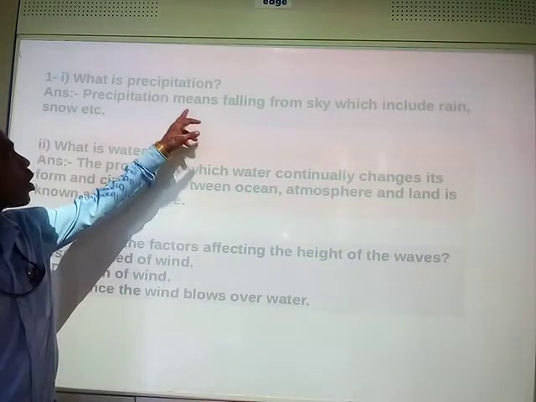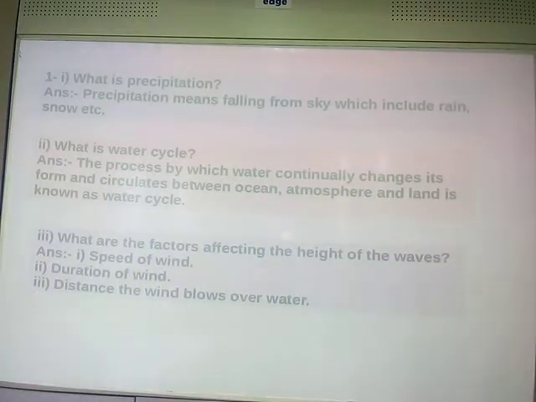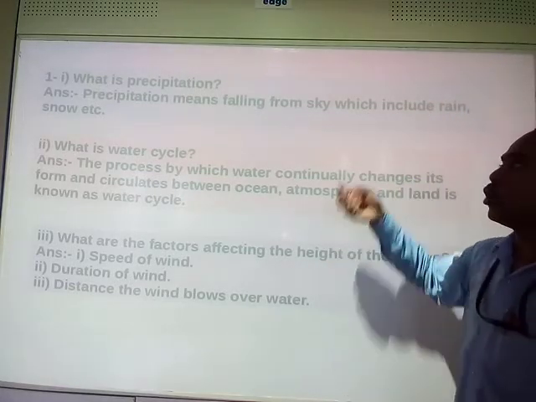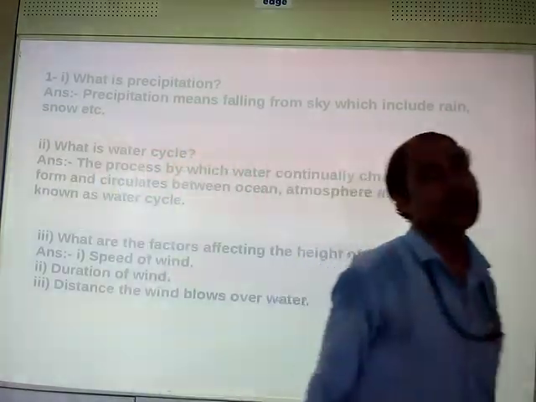Those are all called precipitation. Okay, clear? Precipitation means falling from the sky, which may be rain, snow, hail, etc.